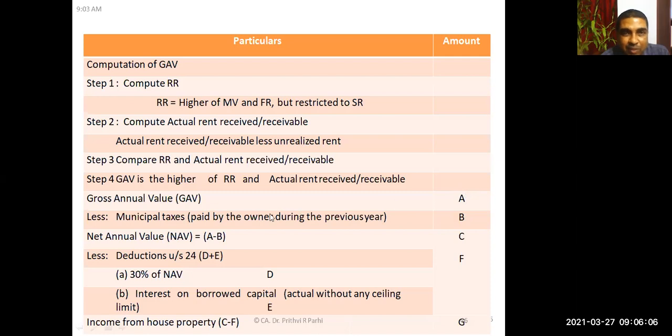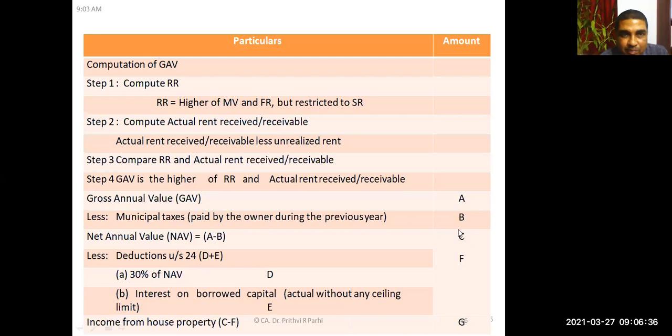From that gross annual value, deduct municipal taxes, if actually paid by the owner. Again I repeat, municipal taxes are allowed on a payment basis, but interest on borrowed capital is allowed on accrual basis. Even if interest is accrued but not paid, interest is allowed. But municipal taxes are allowed only when paid. After deducting municipal taxes, you'll be getting net annual value.